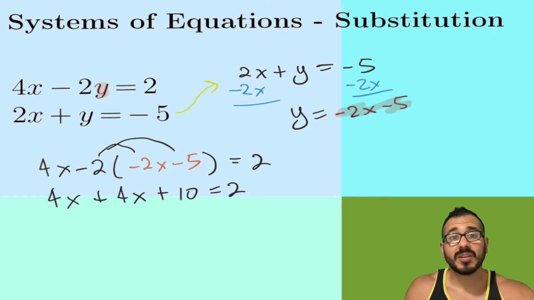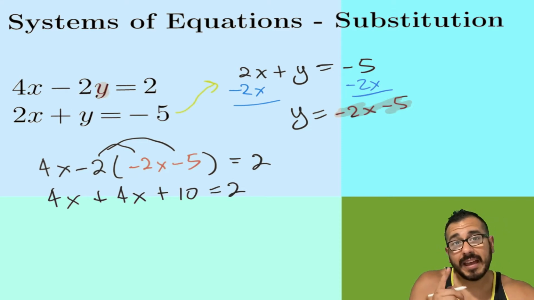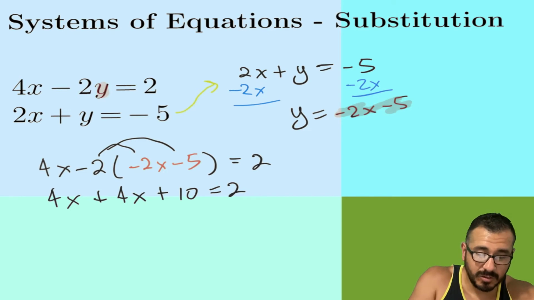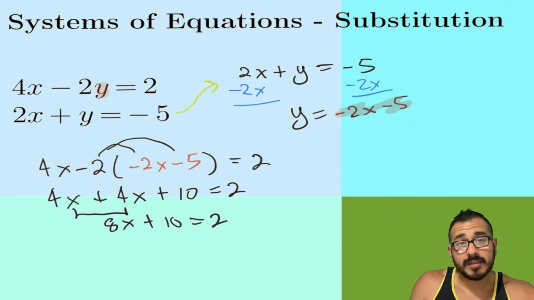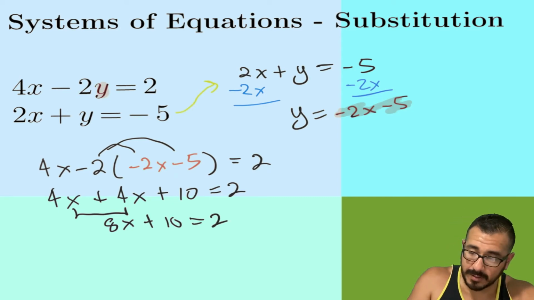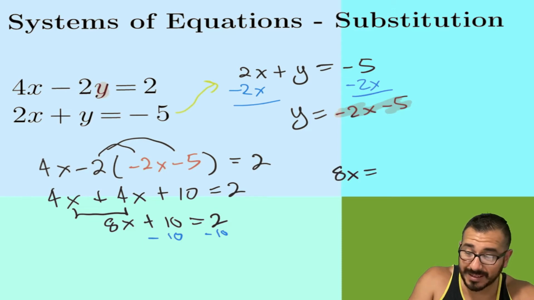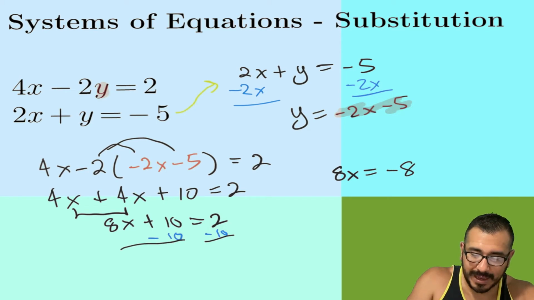All right, so again, now we're just solving the equation that has one variable, which is easy to do. Combine like terms, you get 8x plus 10 equals 2. Subtract 10 from both sides, right? Let's do that in a different color. Minus 10, minus 10. And so we end up with 8x equals 2 minus 10, which is gonna leave us with negative 8, right? So that left us with that negative 8. All right, and that's how I got this right here.